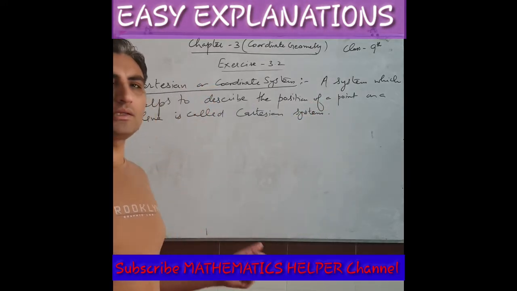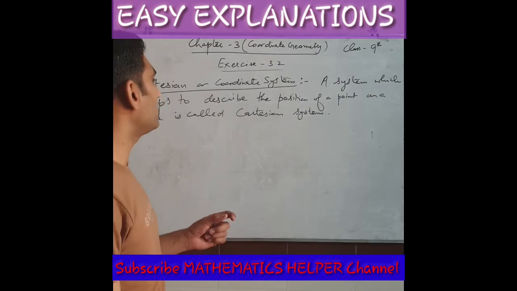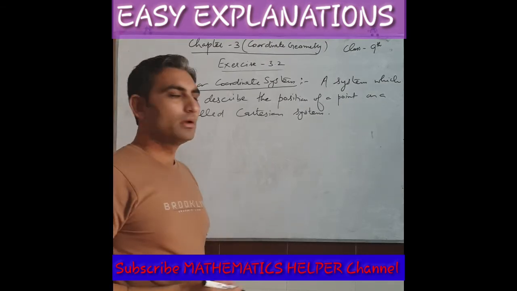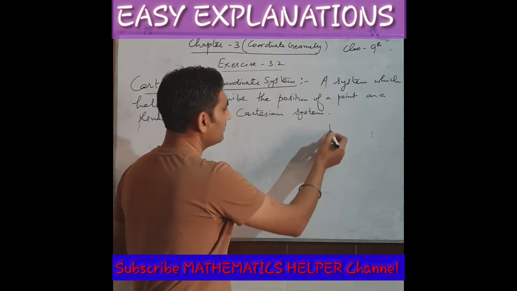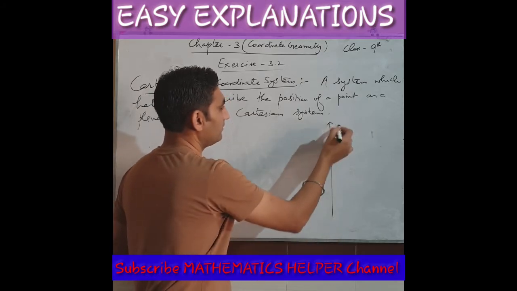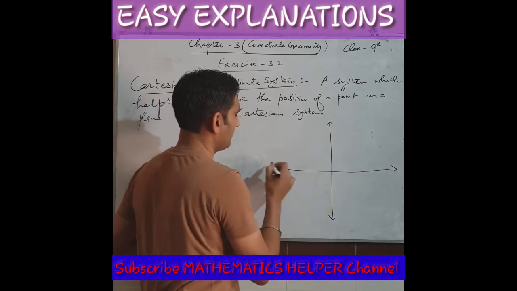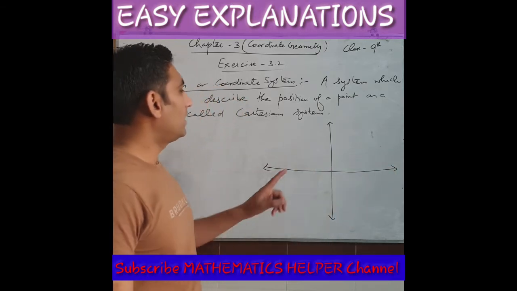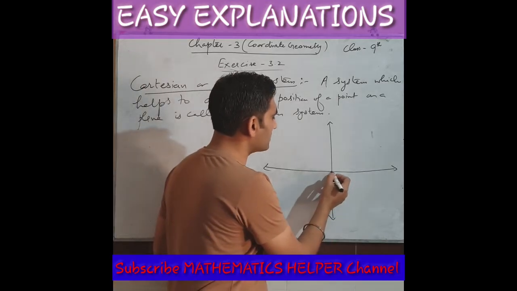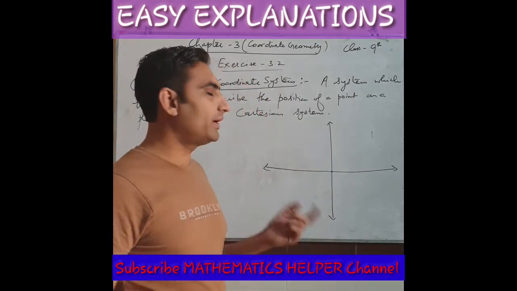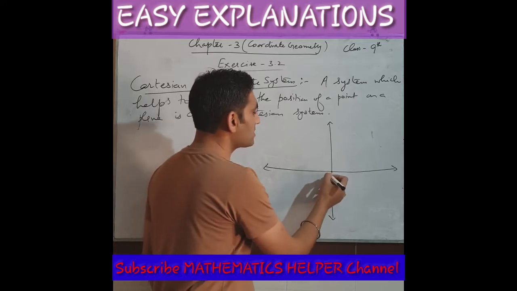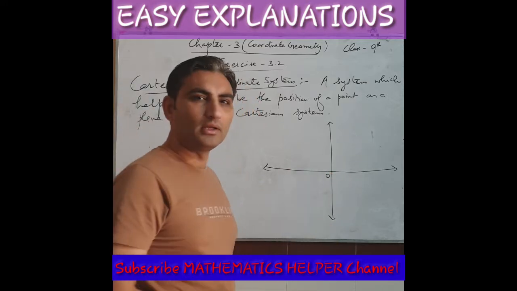But what is this Cartesian system? In this Cartesian system, we use two lines. This is the vertical line and this one is the horizontal line. And at their point of intersection, we say it is the origin. It is the starting point only.